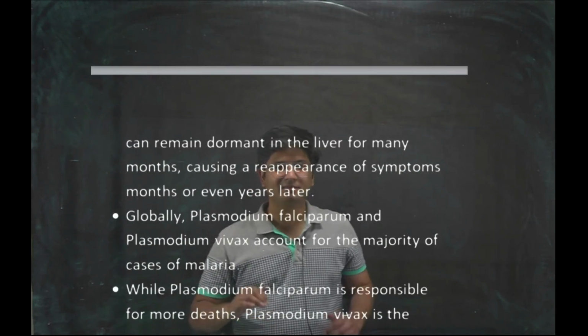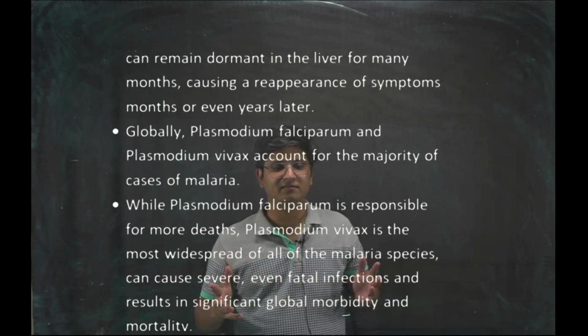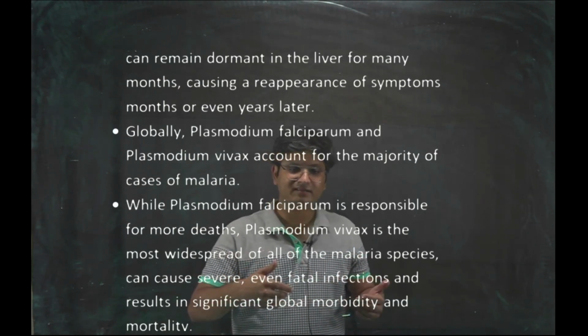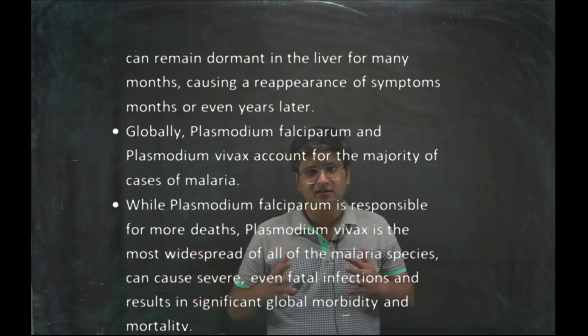Globally, PF and PV account for the majority of malaria, while PF is responsible for deaths, PO is widespread. So the maximum malaria cases you will encounter will be PO.